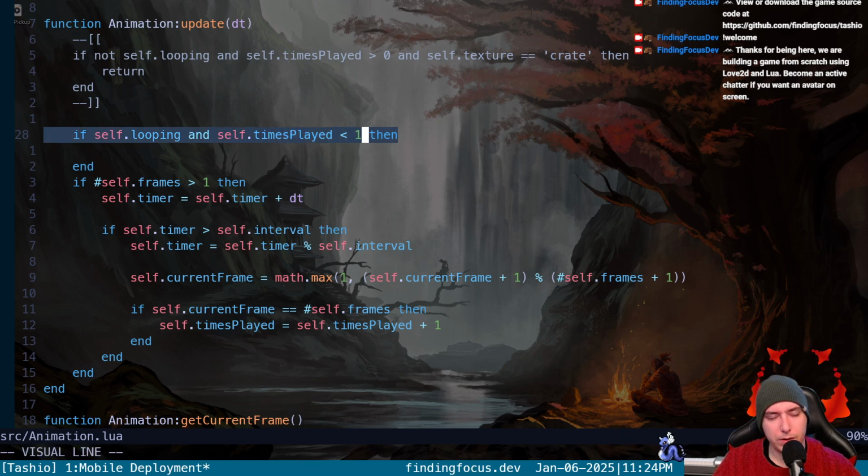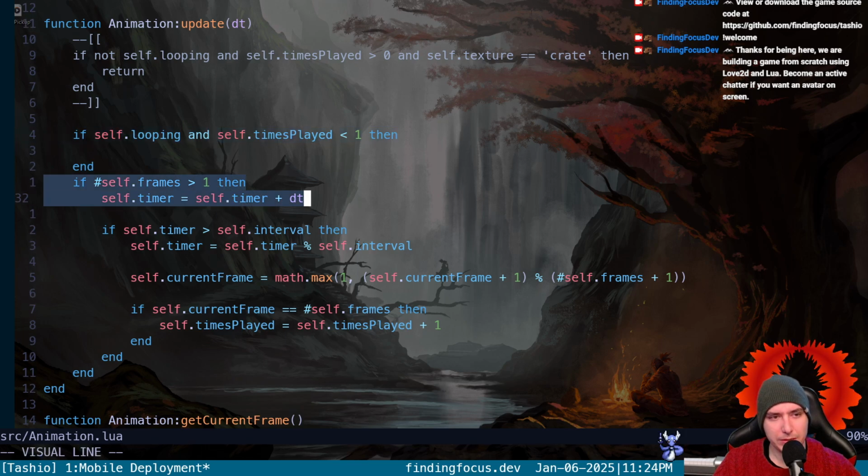But that would mean if we're looping and we played more than once, it wouldn't update, which is incorrect.